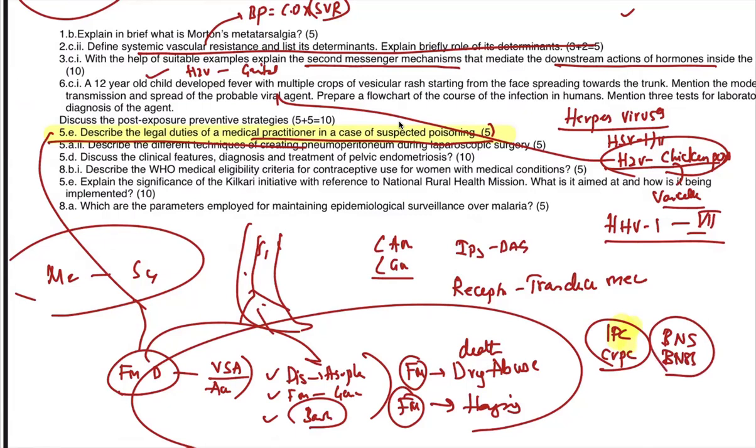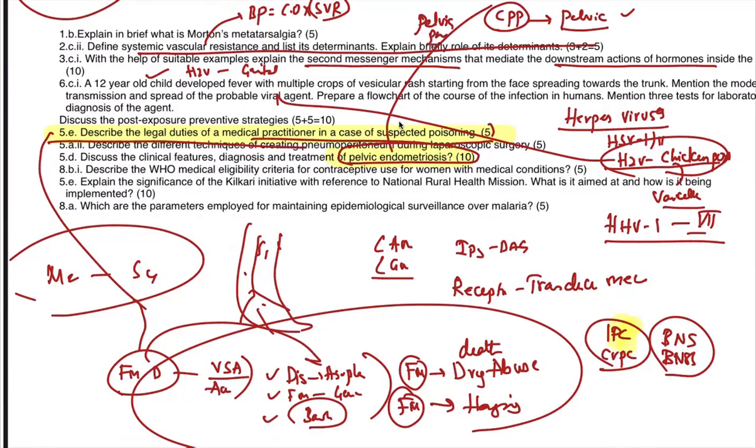In the regular course, I have uploaded a new video on what all the changes are in BNS and IPC sections. You should be aware of that, right? So there was a question on treatment of pelvic endometriosis. This is also tricky. See, last year they asked a question on chronic pelvic pain. Chronic pelvic pain, the major cause is pelvic endometriosis. So pelvic pain is there as a topic.